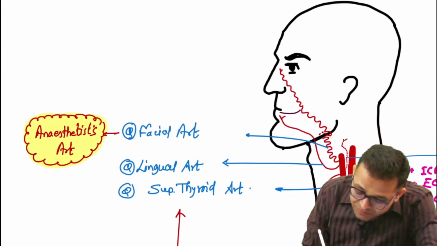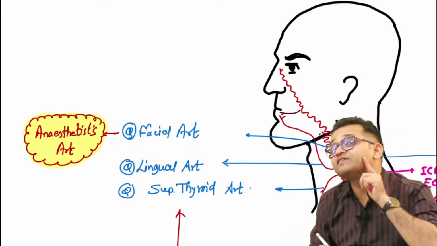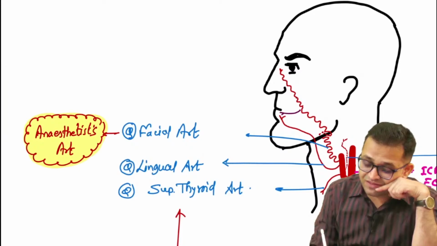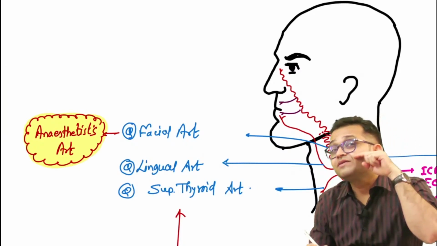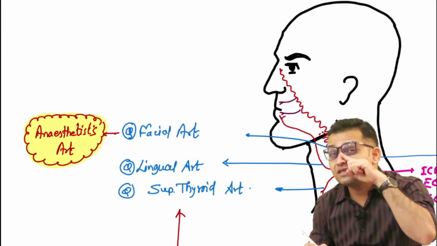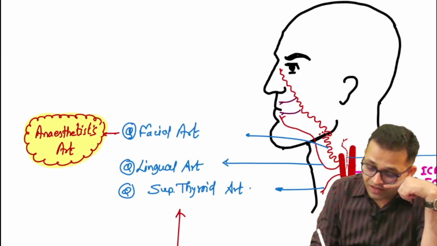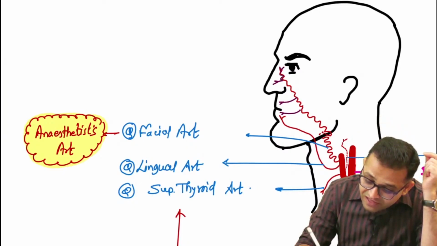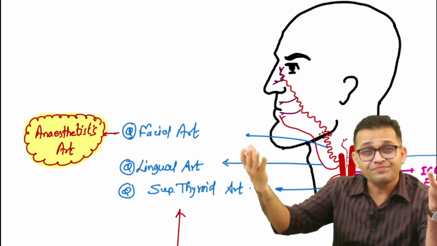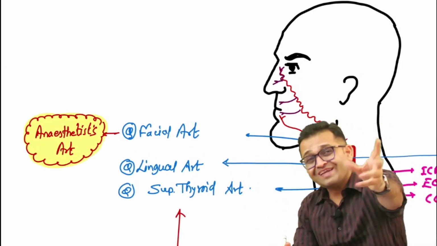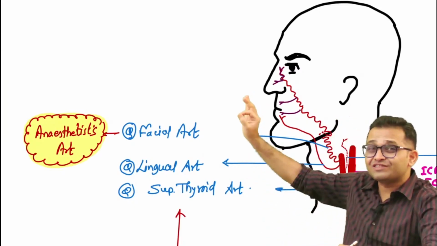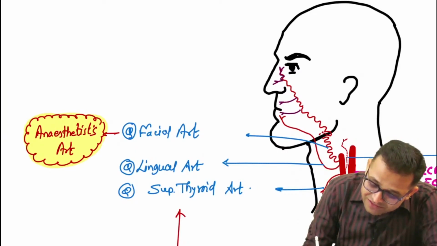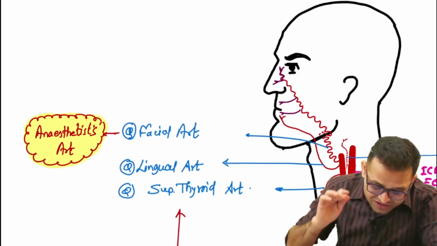So it is giving the first branch to the lower lip. So it is giving the branch to the lower lip, inferior labial artery. Then it is giving the branch to the upper lip, superior labial artery. Now this artery is ascending upside. Here is the nose, so it is giving the branch that is the lateral nasal artery, and then it is ending at the angle of the eye. Sir, it is the angular artery. Okay, so simple, so elegant, so beautiful. Anatomy is just looking like a wow. Okay, try to catch what are the different branches of our facial artery.